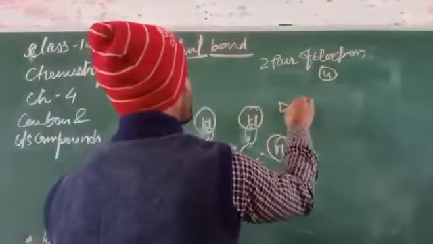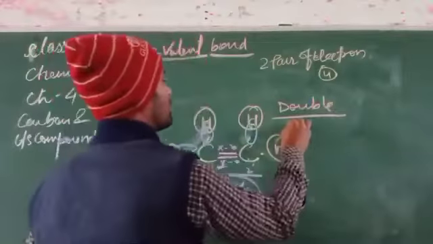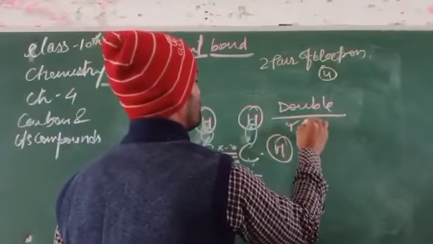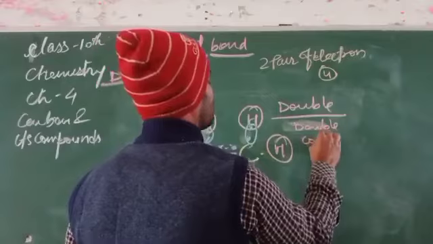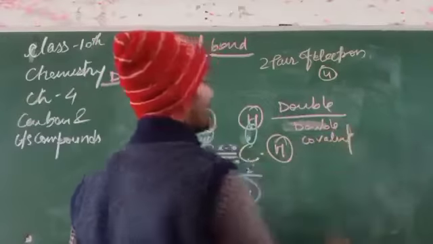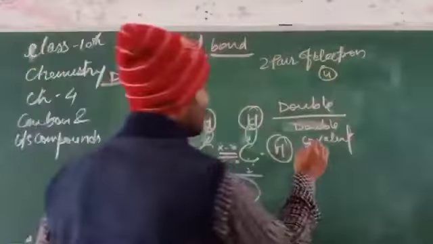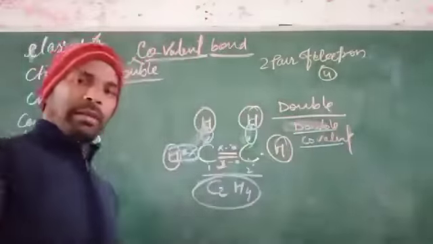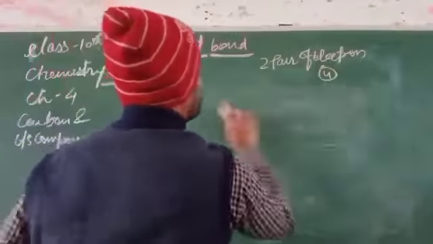If there is a double bond in any compound, this will be considered a double covalent bond. If 2 pairs of electrons are shared, that one is called a double covalent bond. Now we will see the next one.